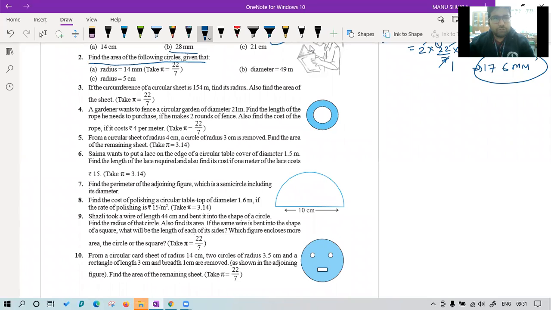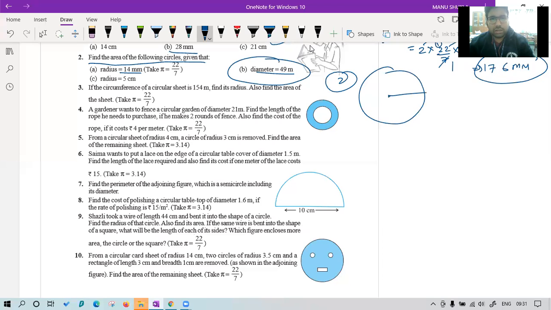Now find the area of circle. So we have radius as 14 mm. In the second case, we have diameter. Let me take this one. In question number 2, they are saying find the area of a circle whose diameter is given to you as 49 millimeters. So you all know diameter is actually 2r. So 2r is equal to 49 millimeters. Then what is the value of radius? Class, if diameter is 49, the value of radius is